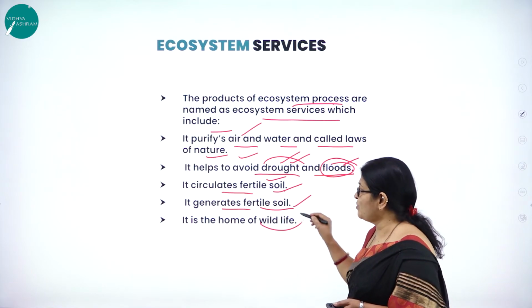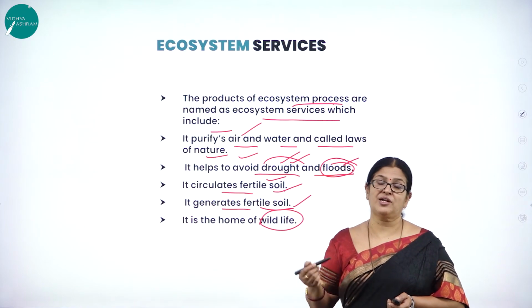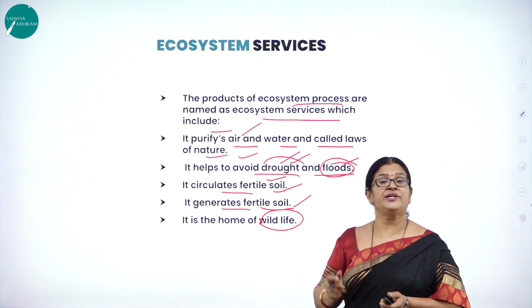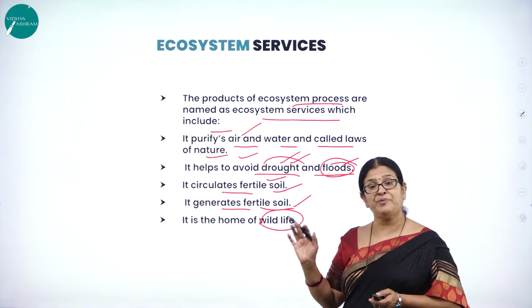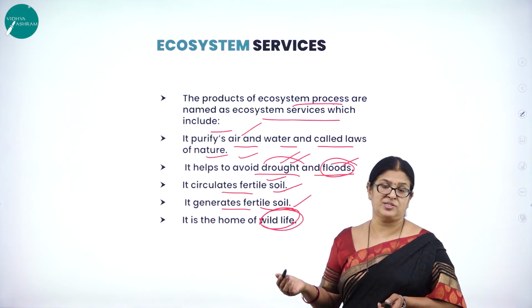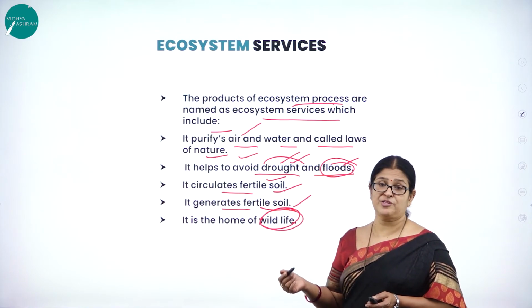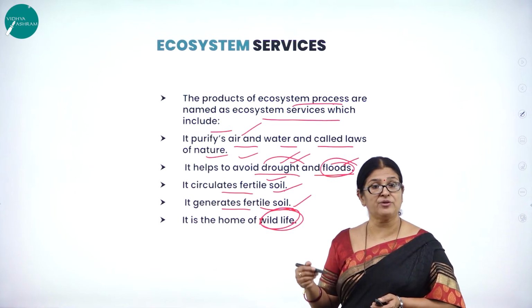And it is a home of wildlife. Very, very important. See, wild animals cannot live in the cities. So they have their own world. Most of the animals, like the wild animals, live in the forest. And many a time, I think all of us know that the forests have been destroyed and many wild animals are moving into the cities.